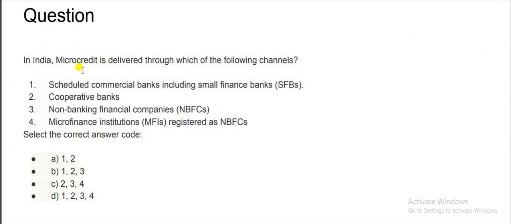The next question is: in India, microcredit is delivered through which of the following channels? First is scheduled commercial banks including small finance banks, correct. Second is cooperative banks, correct. Third is non-banking financial companies, this is also correct. And fourth is microfinance institutions registered as NBFCs, that is also correct. So the correct option will be D.